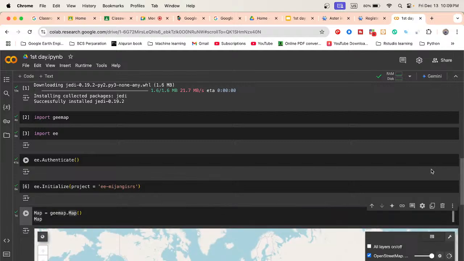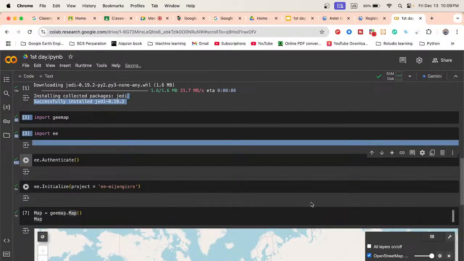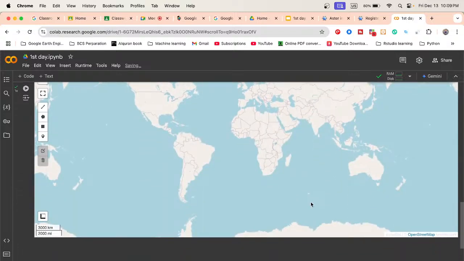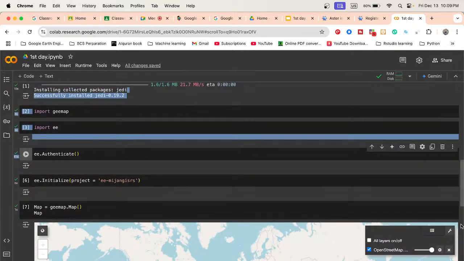You can see we can get this type of map. Now this environment is ready to use the Python Google Earth Engine API. We can easily apply all server functions using the Python API. So this is the process to start with the environment for the Python API in Google Earth Engine.